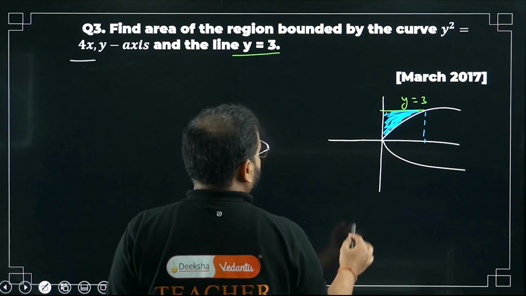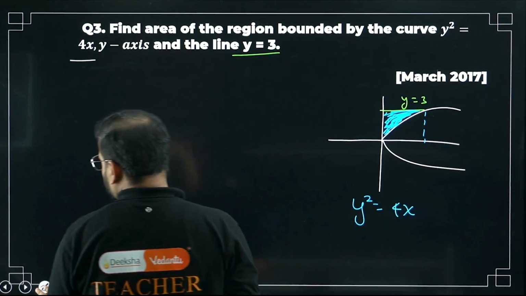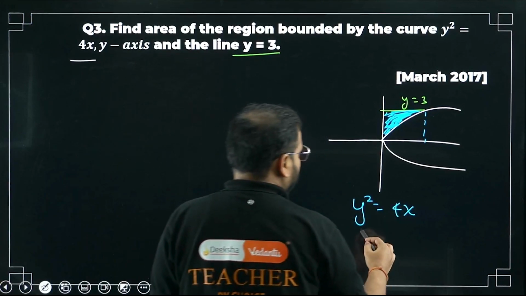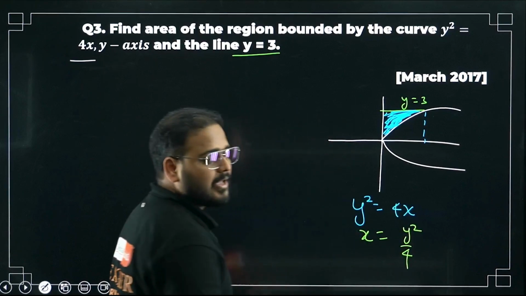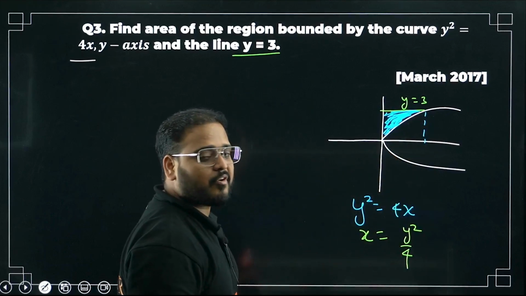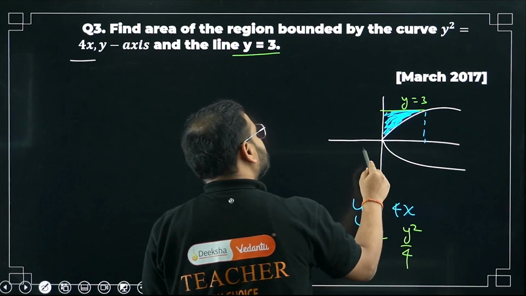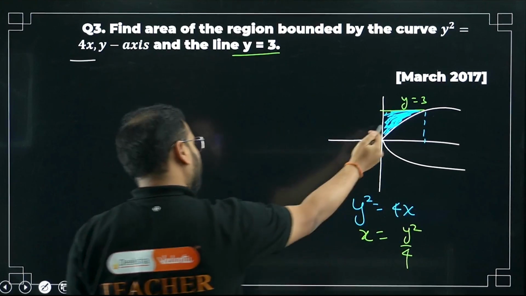Let's see now. What is the question? Y square equals 4x. What I'm asking you is to make x the subject. What am I going to get? X equals y square by 4. Okay, now integrate this. What is this? This parabolic curve's equation, from where to where? Under the limits of 0 to 3. Basically what? Y value 3.